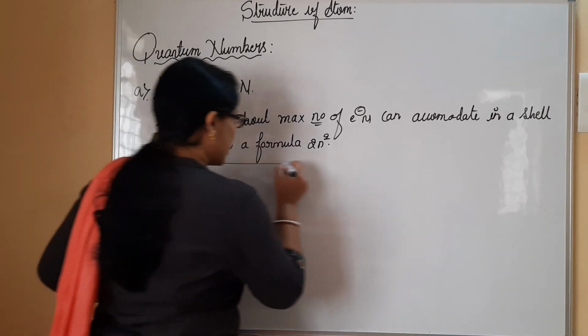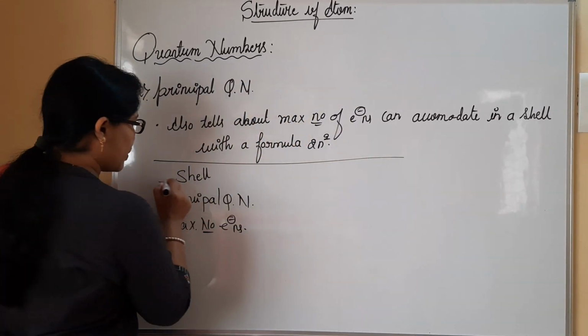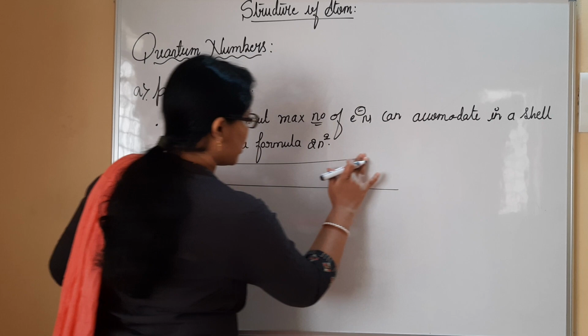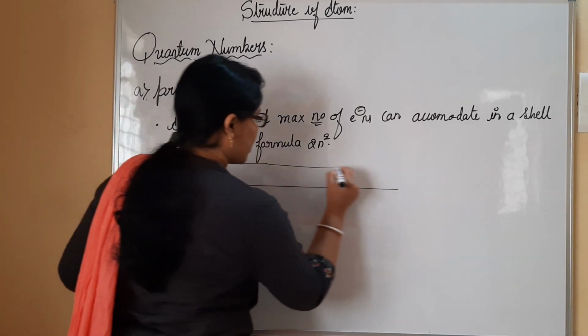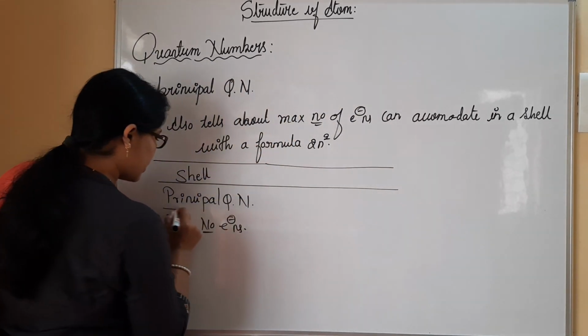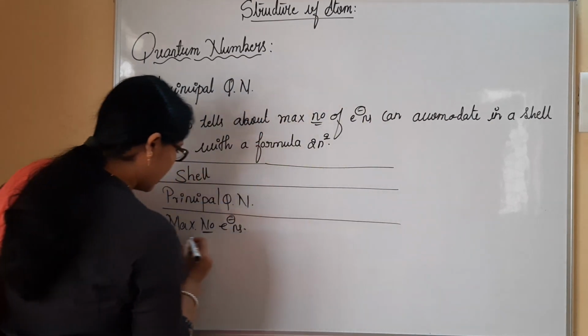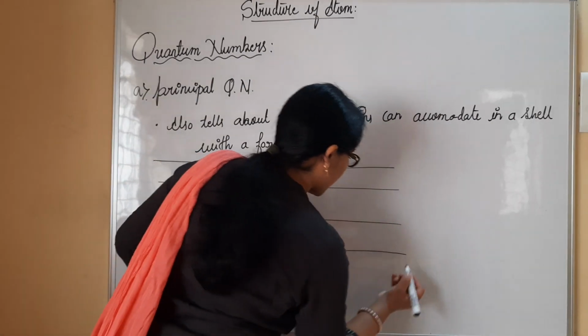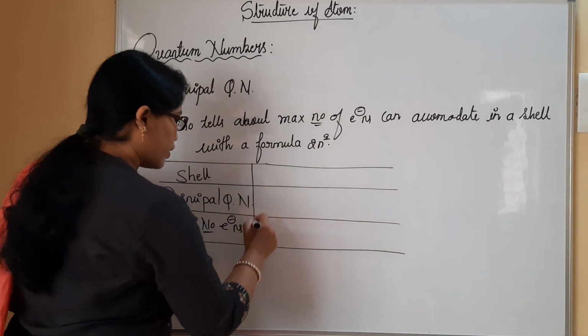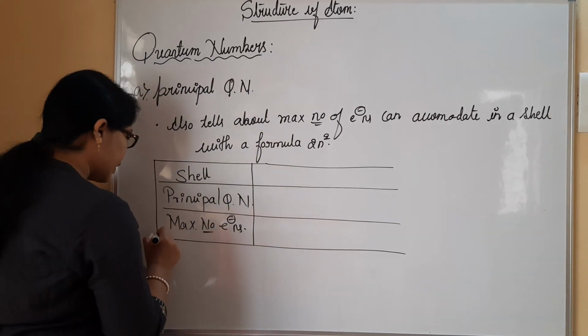Now we all know there are mainly 4 shells present. Let me write each of them, and I'll be explaining one by one. Please concentrate here.